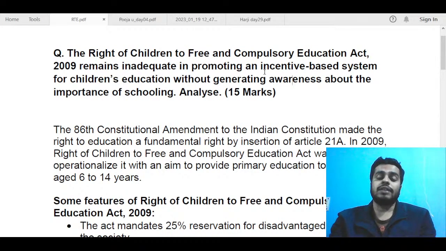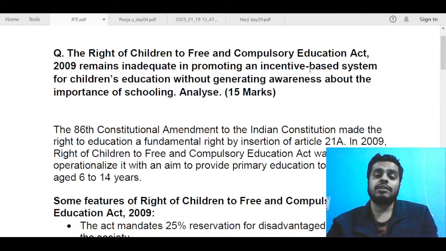You know that an incentive is something we give to someone when that person achieves a target. For example, in recent times, the government has launched the production-linked incentive scheme. When production is done to a certain level, incentives are given. That is the concept here.